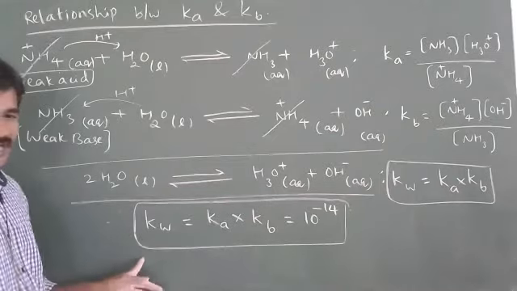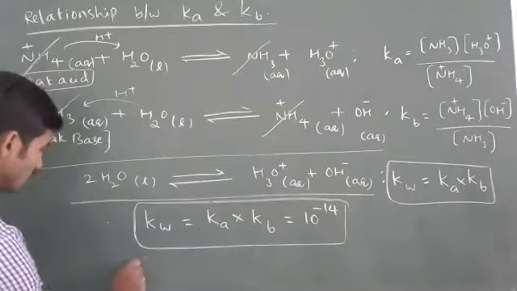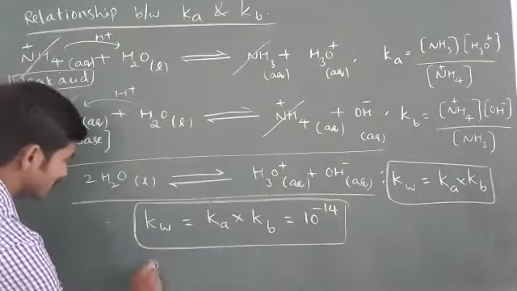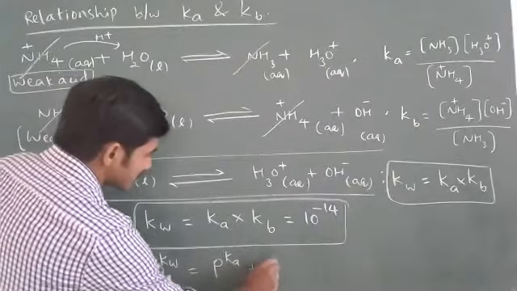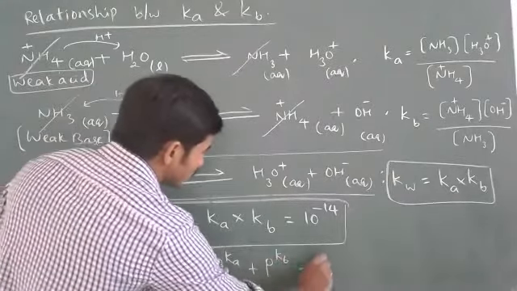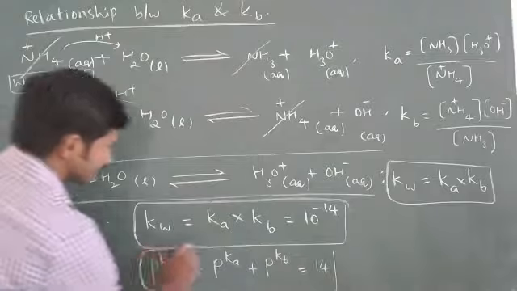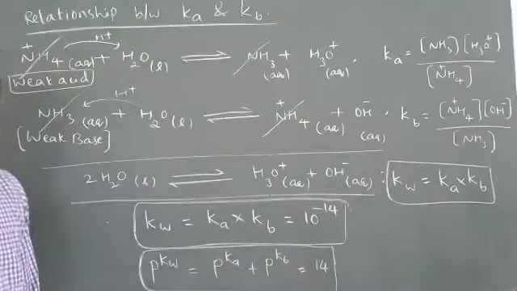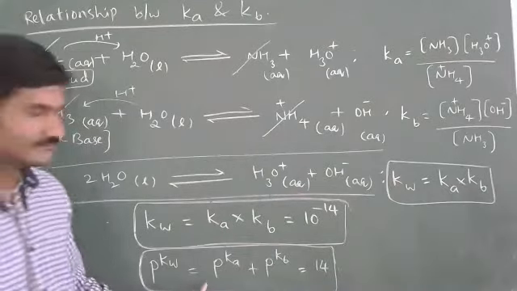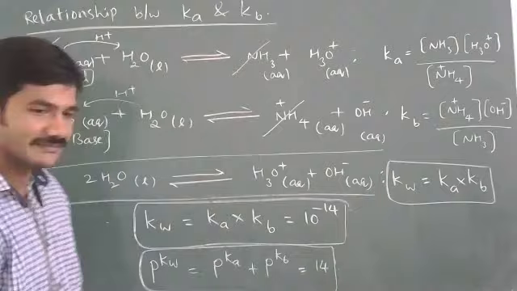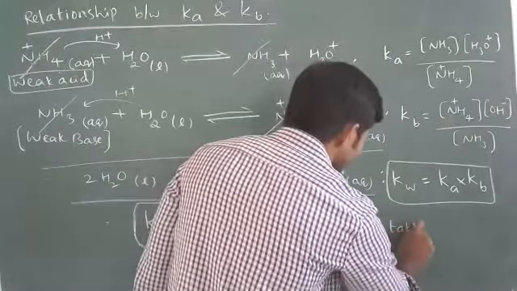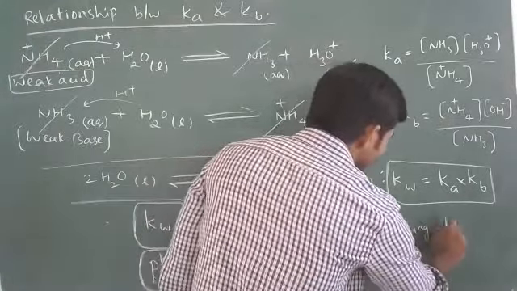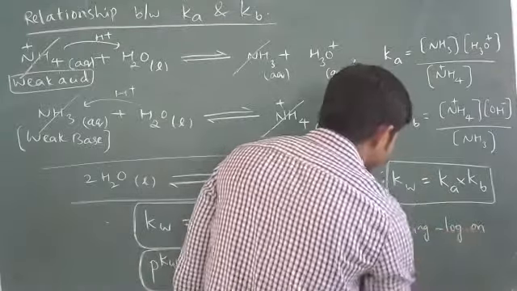On taking negative logarithm on all sides, pKw is equal to pKa plus pKb is equal to 14. Right? Yes or no? So on taking negative log on both sides,